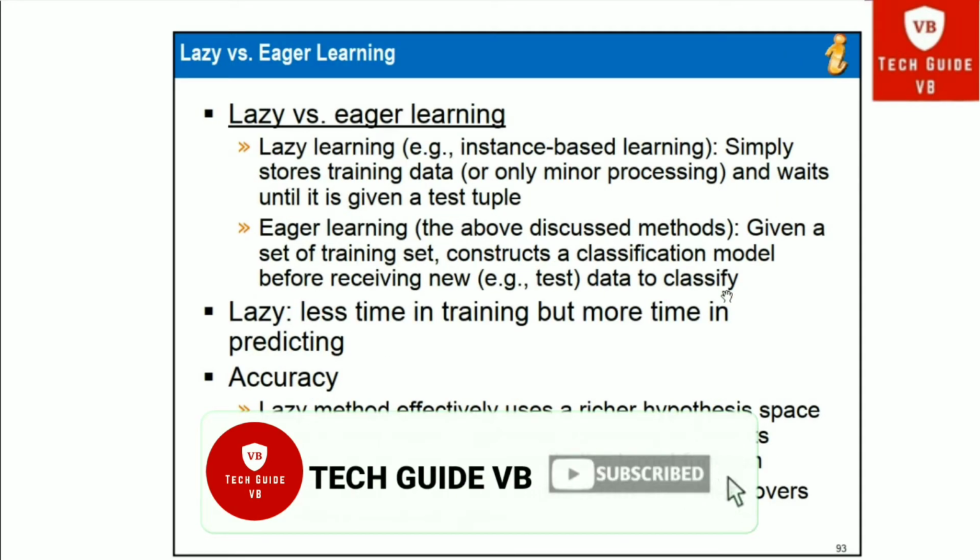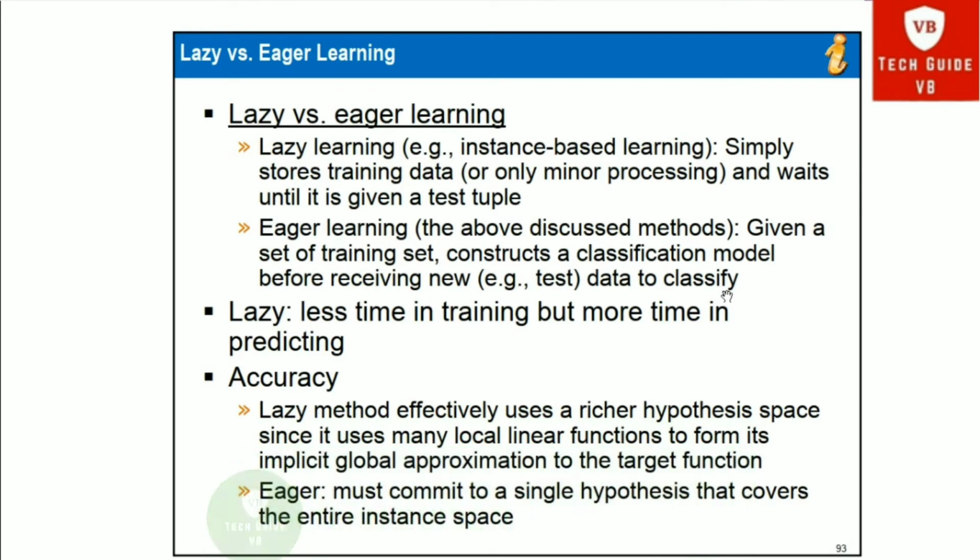So there is a comparison between lazy versus eager learning. What exactly is lazy learning? For example, instance-based learning simply stores training data, or does only minor processing, and waits until it is given a test tuple. In lazy learning, we store the training data and wait for the test tuple. In eager learning, the